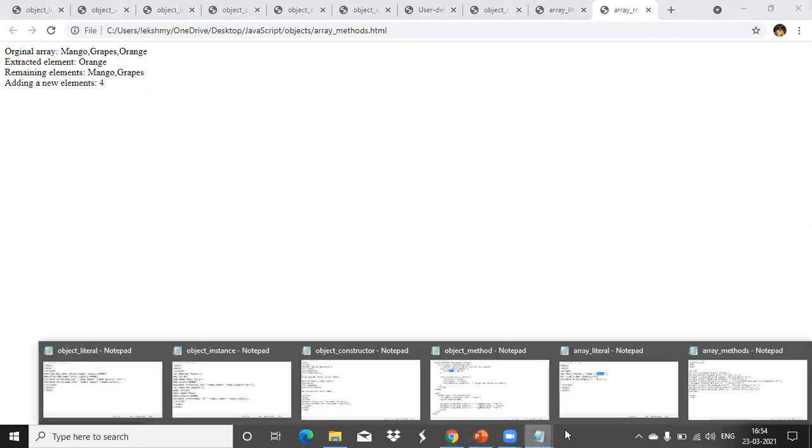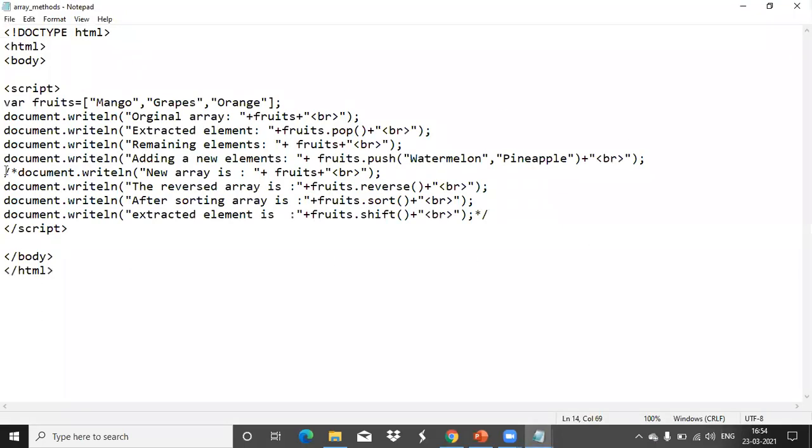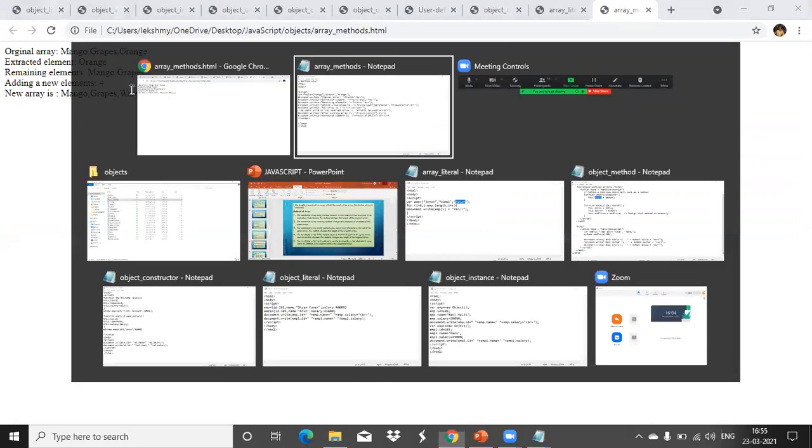Okay. Now the next operation we are doing is printing that new array. See, you can view, after removing, the remaining elements were only this much. When I added these two, they also got added in your array.